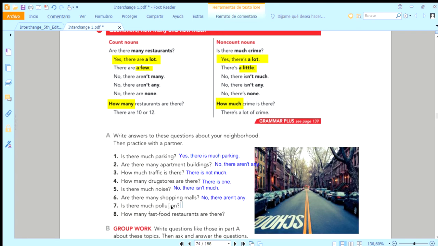Is there much pollution? Pollution, contamination. No, I don't think so. There isn't much. Only when we have pollution coming from Salamanca sometimes. How many fast food restaurants are there? They are not exactly fast food restaurants, but there are some small fast food places outside of some houses.